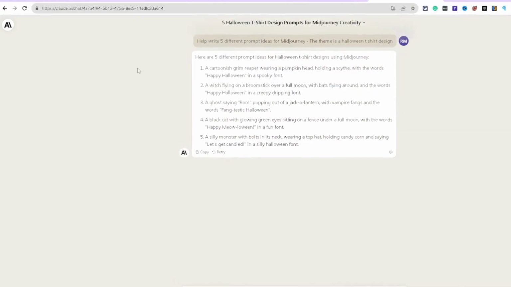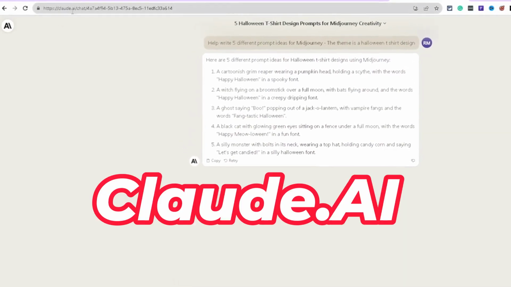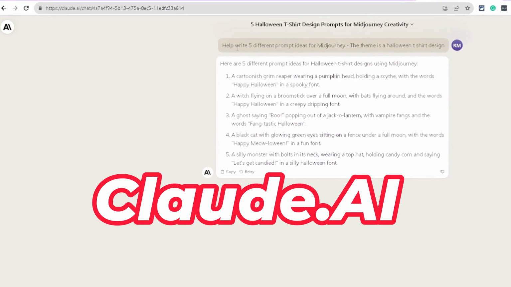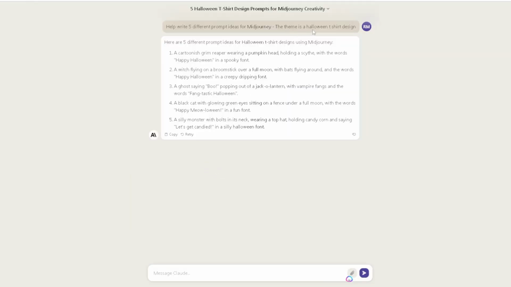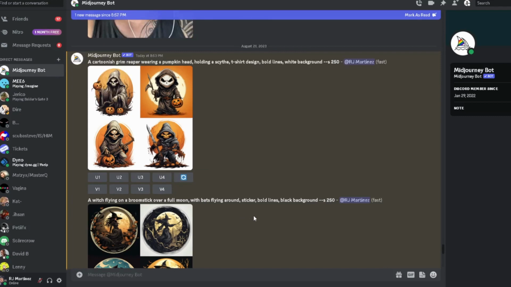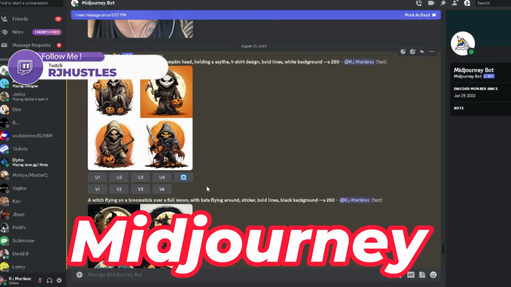All right, so I'm over here in Claude.ai. What I came in here to do is ask it to help me write 5 different prompt ideas for Midjourney. The theme is a Halloween t-shirt design. And then it wrote out 5 different ideas. I went ahead and plugged them into Midjourney, and this was the first one that it created.